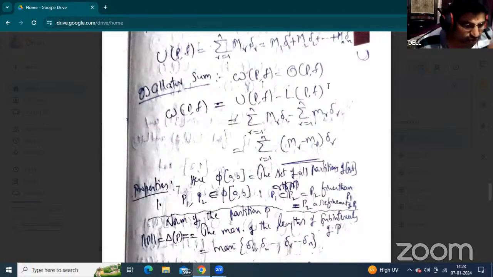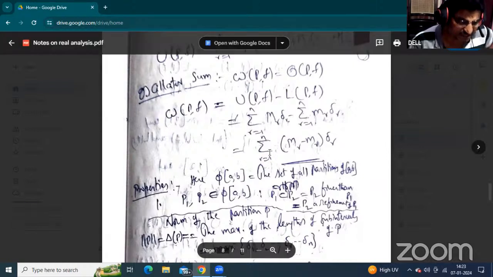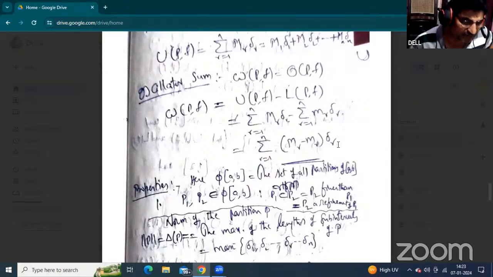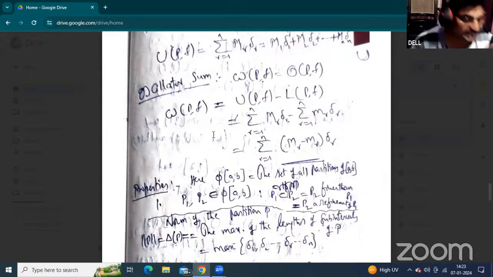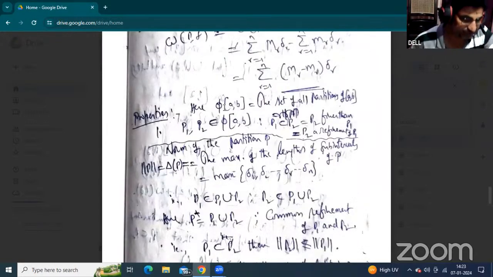Substituting those values: the summation of capital Mr del r minus the summation of small mr and del r. Here the summation of del r is the common part, giving the summation of capital Mr minus small mr times del r, where r varies from 1 to n. So that is the oscillatory sum definition.